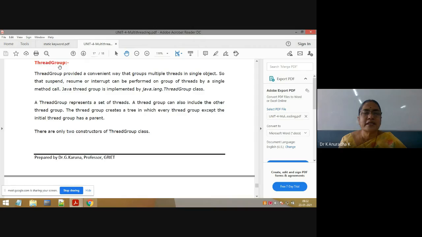After that I can give the name to the thread group, like a section name. After giving the name to the thread group, I can add some threads to that particular thread group. Same concept as your sections only.